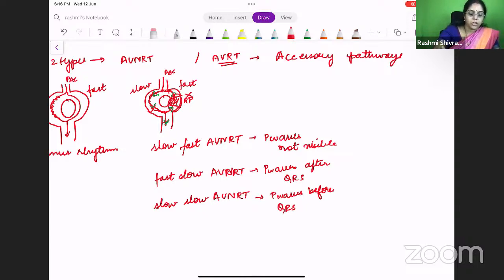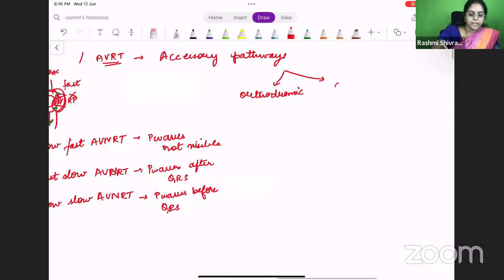What are the two types in this? It is either orthodromic or antidromic. So what happens in orthodromic? It is the regular conduction, where you have an anterograde conduction as well as a retrograde conduction. The anterograde conduction is through the AV node.